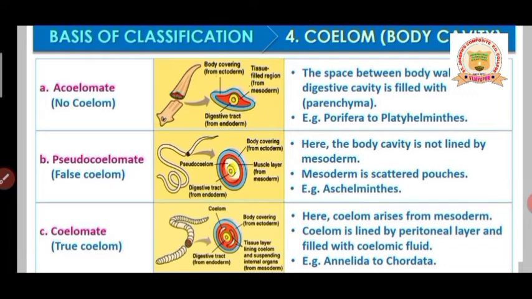The blue color is the ectoderm, and the red color is the parenchyma cells. Then you can observe the pseudocoelomate animals, the best example being Aschelminthes, the roundworms.